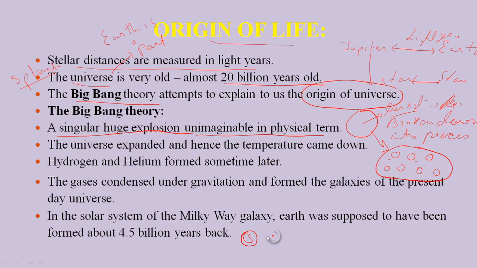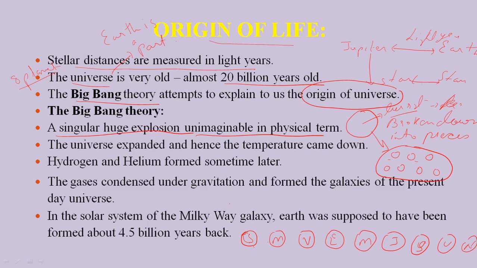Then we have Mercury, then Venus, then Earth, then Mars, then Jupiter, then Saturn, Uranus, and Neptune. Okay. So these are the planets.